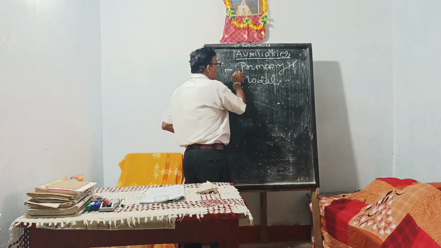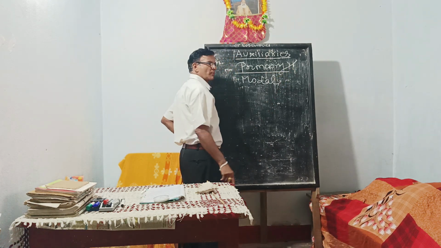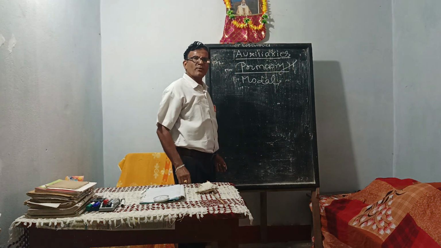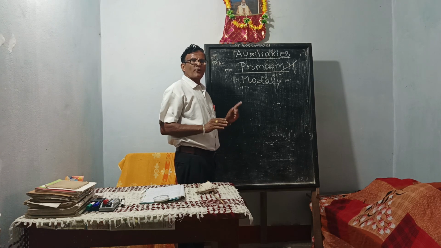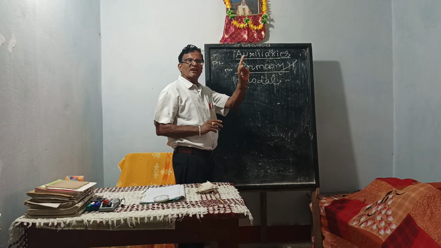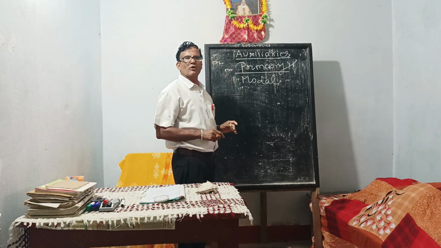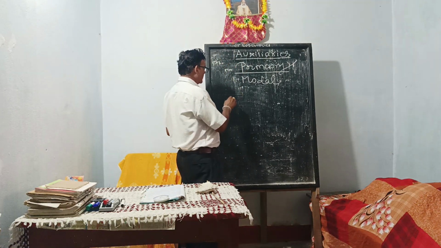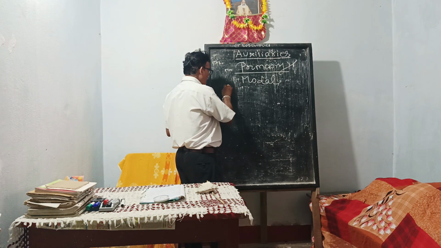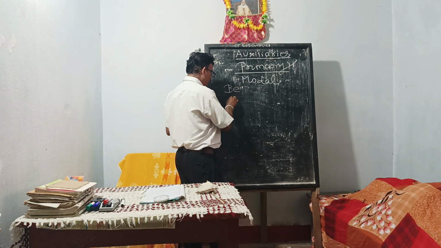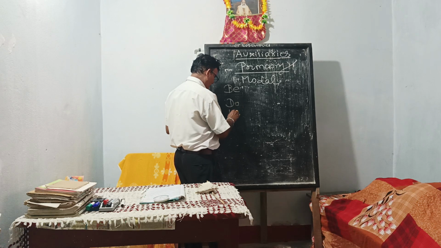Primary auxiliary verbs are those verbs which help us in formation of tense, negatives and interrogatives. There are 11 primary auxiliary verbs. First are the be verb, do verb, have verb.